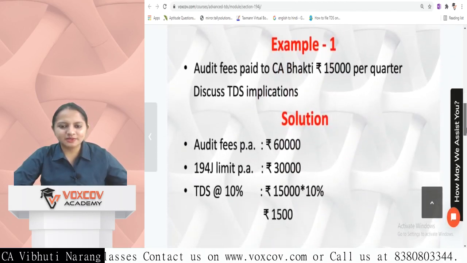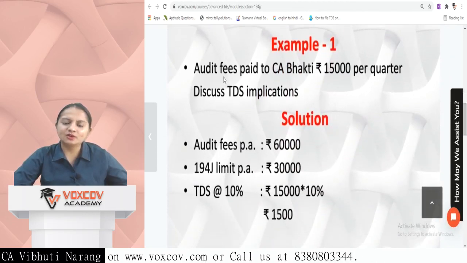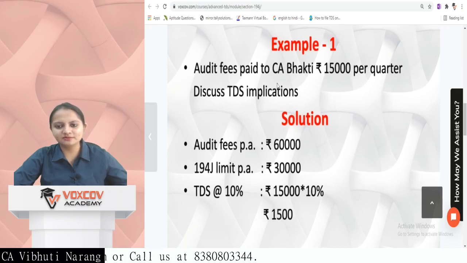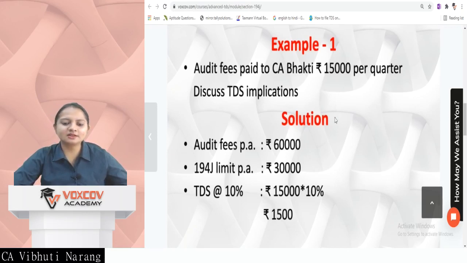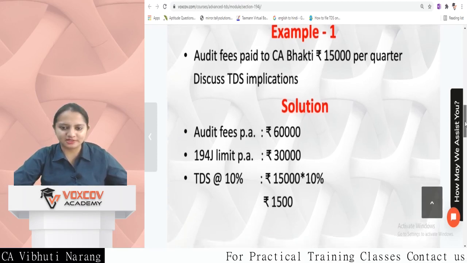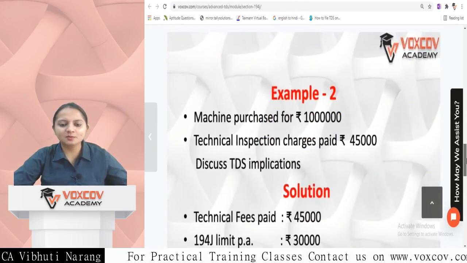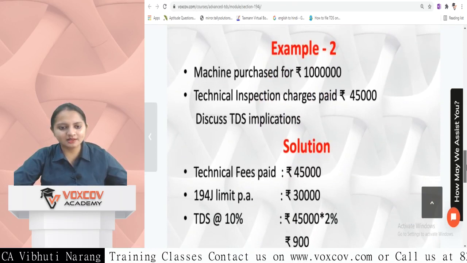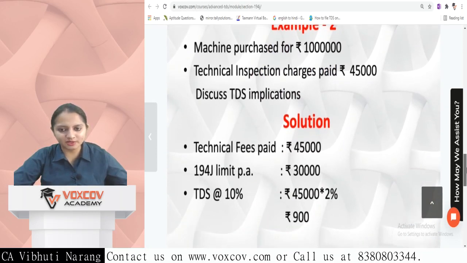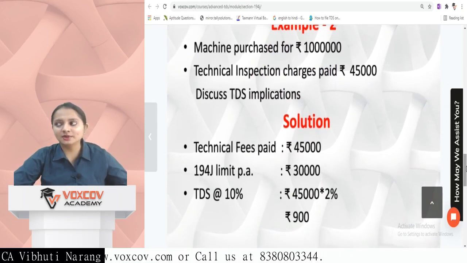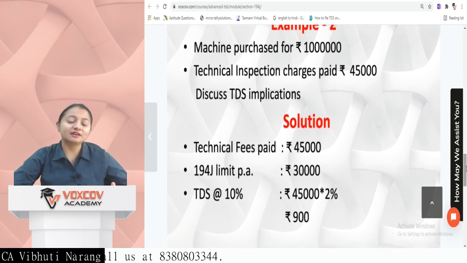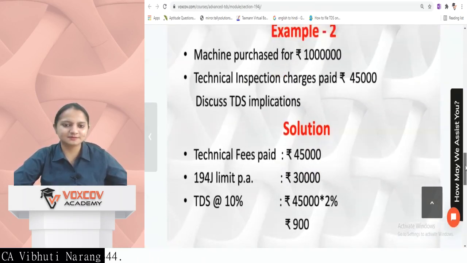So just a few examples to make the concept clear. Audit fees paid to CA, it's a professional fee, 15,000 per quarter. If I talk about the annual limit, it will be 15,000 into 4, which is 60,000. Limit is 30,000. So TDS at the rate of 10%, because this is professional fees, will be deducted. A machine is purchased for rupees 10 lakh. Technical inspection of 45,000 is undertaken. So the limit is 30,000 and the rate will be 2% in this case.